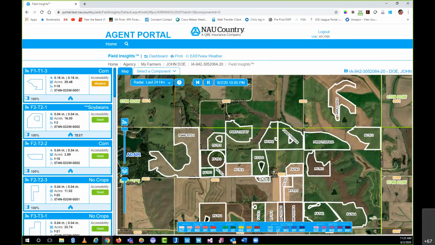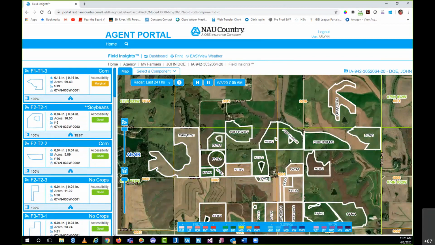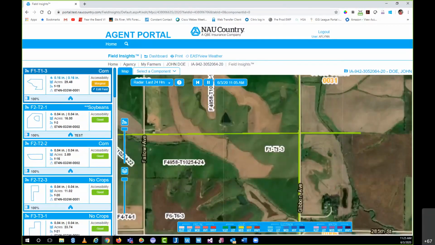But it's just general weather information. Again, you could see it on weather.com or any other weather site you may use. The convenient thing about Field Insights, obviously, is we have all of our fields that we can then reference as a standalone point for where that storm may or may not hit.